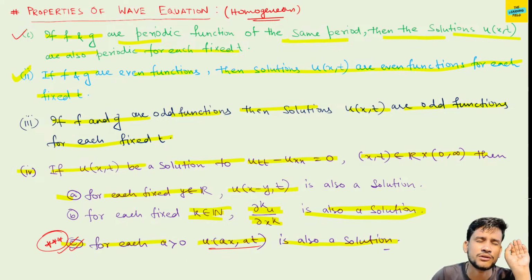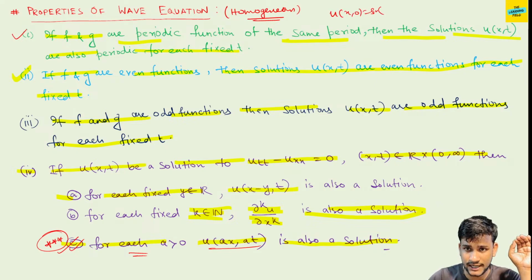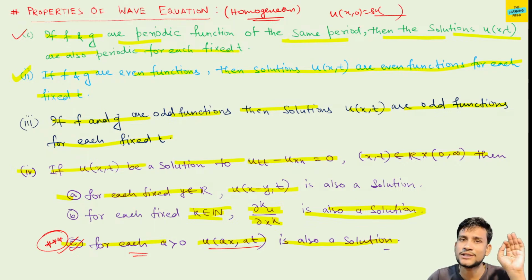Otherwise, for wave, either from the wave equation or from the heat equation, based on this point. So you must read these four points. If f and g are periodic, then the solution is also periodic. See, the proof is like, if u(x,t), if you have given u(x,0) equal to a sine or cos function, then in the solution, the sine or cos functions must come. So this is a very nice observation regarding the solution of wave equations for the homogeneous case.